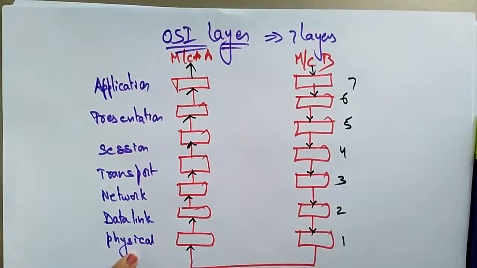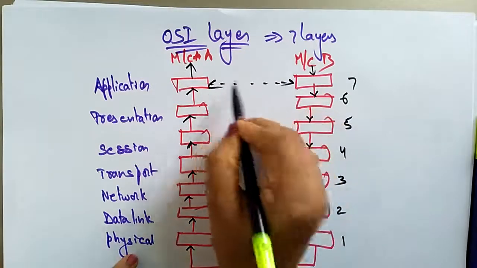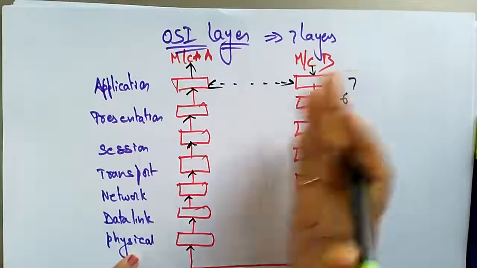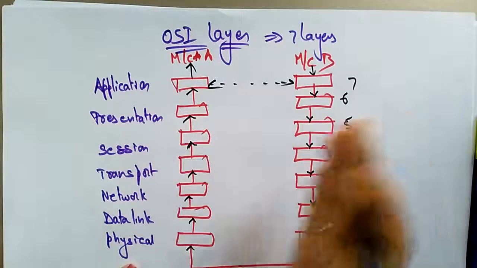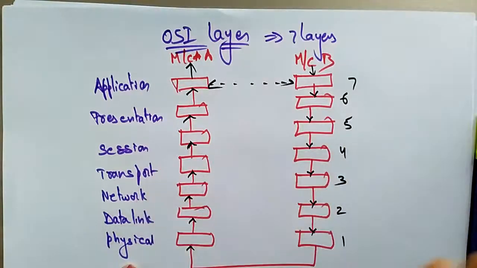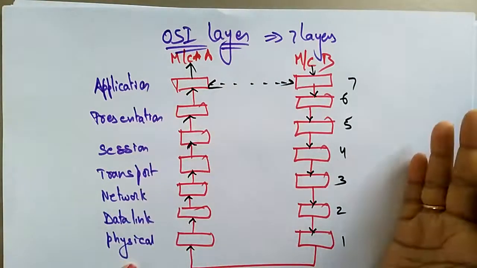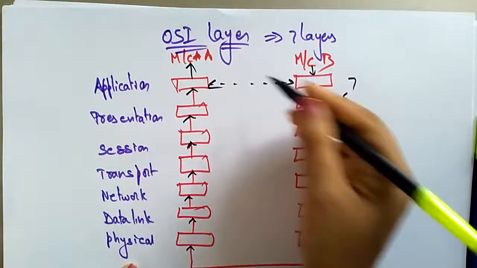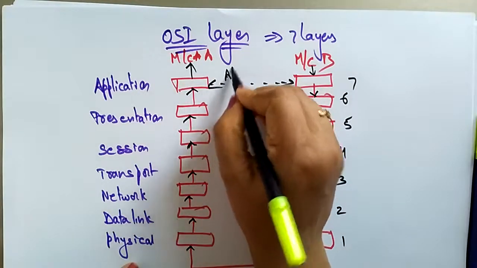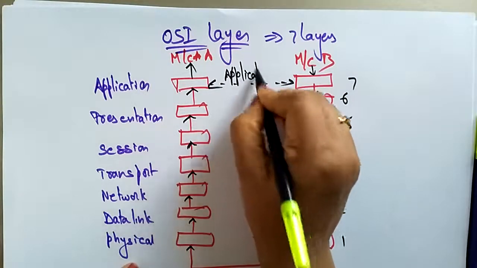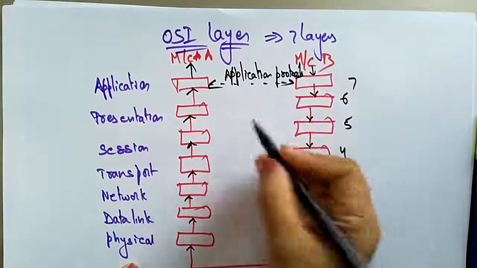In between machine A and machine B, the sender and the receiver, a set of protocols will be established. That means how the application layer is going to send the message to machine B. This communication we call the application protocol, a set of rules on applications.